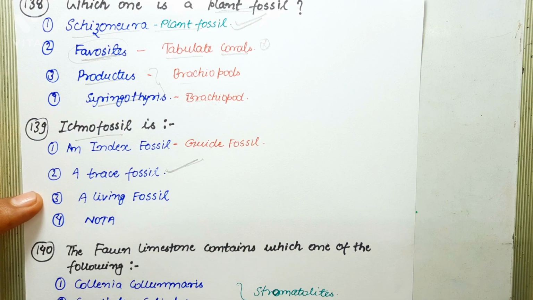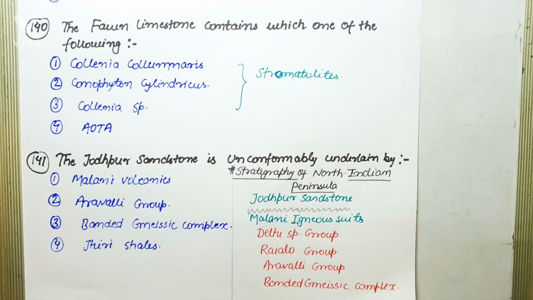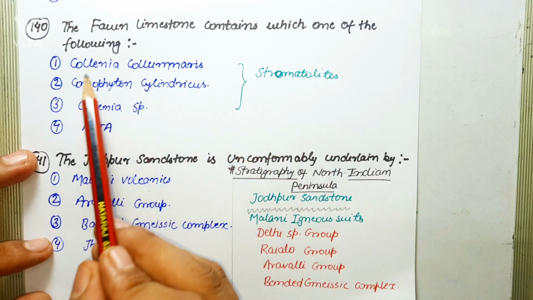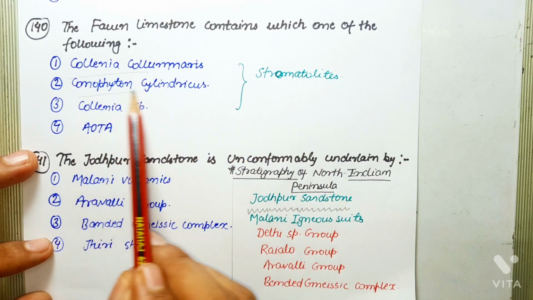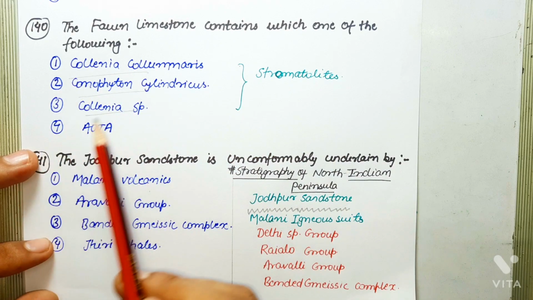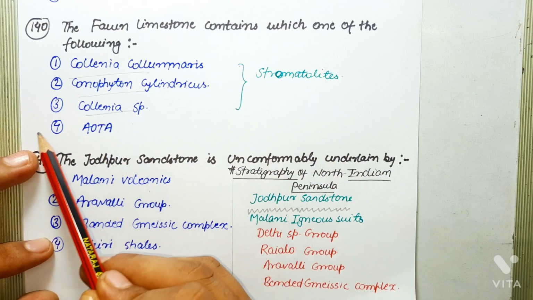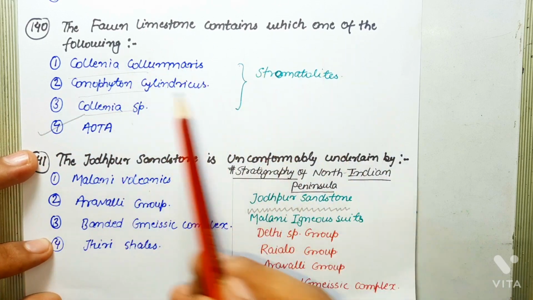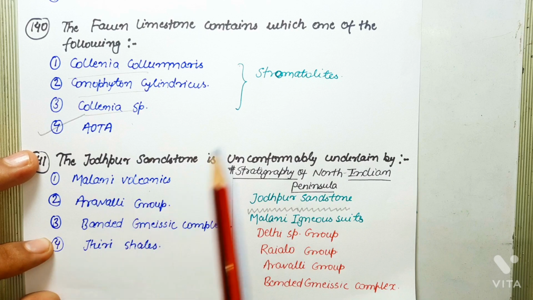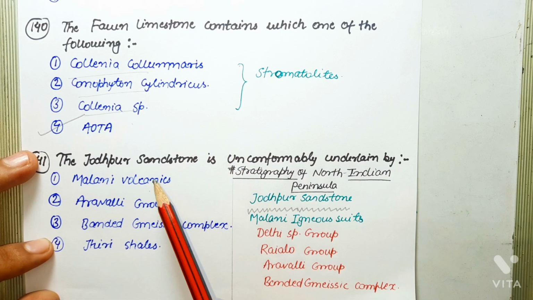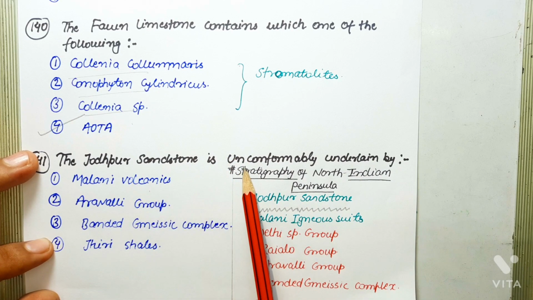Next question says, the Fawn limestone contains which one of the following? So Fawn limestone belongs to the Semri group of Vindhyan supergroup, and this contains stromatolites like Collenia columnaris, Conophyton cylindricus and Collenia species. So clearly the correct answer is all of the above, because Fawn limestone contains all these stromatolites. Okay. So next question says, Jodhpur sandstone is unconformably underlain by.